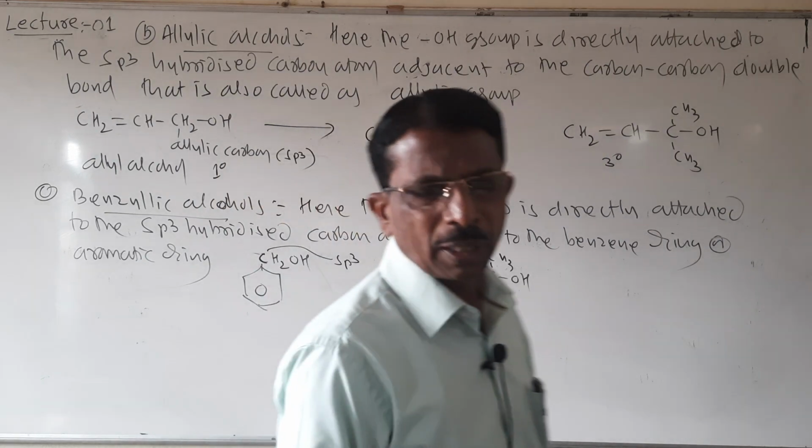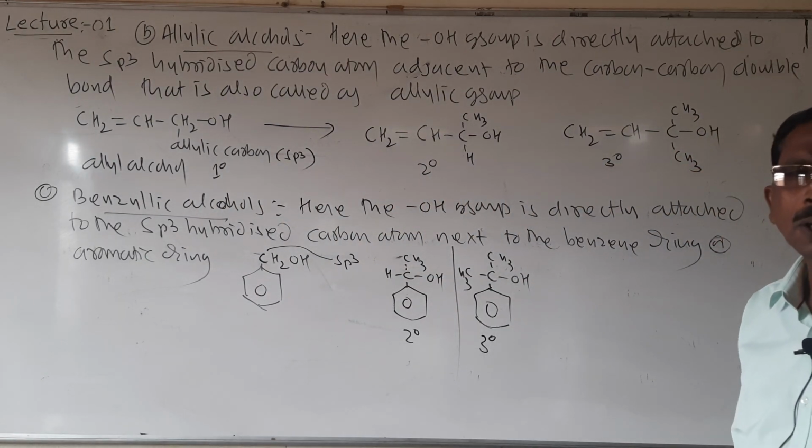So it is about the classification of monohydric alcohols.